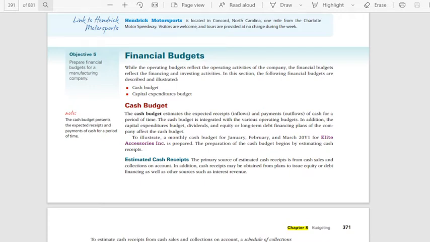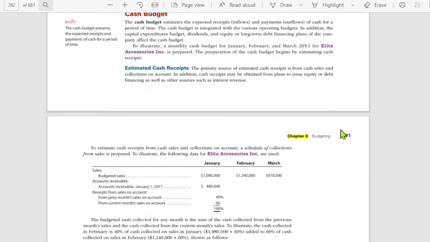So now we look at objective 5. We prepare financial budgets for a manufacturing company. The financial budgets comprise the cash budget and the capital expenditure budget. The cash budget estimates the expected receipts, or inflows of money, and the payments, or outflows of cash, for a period of time. This is integrated with the various operating budgets. In addition, the capital expenditures budget, dividends, and equity and long-term debt financing plans of the company affect the cash budget. So let's take a look at the illustration of a cash budget.